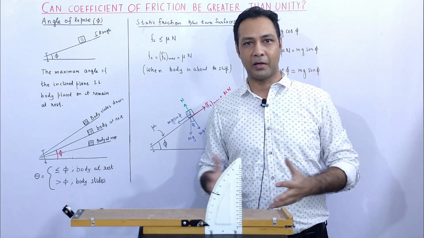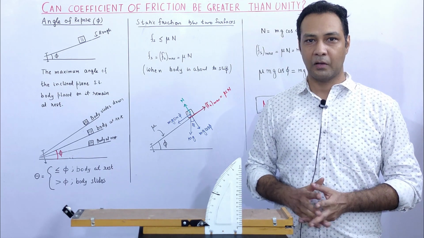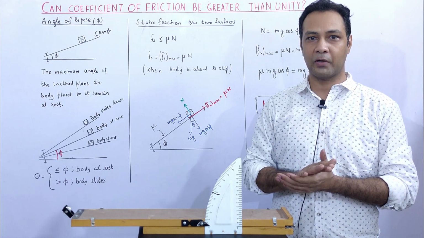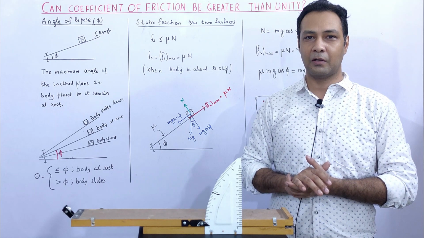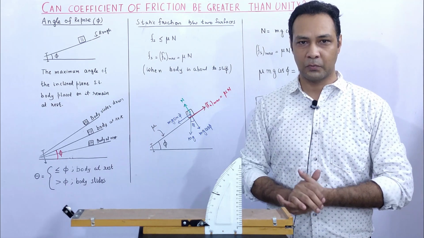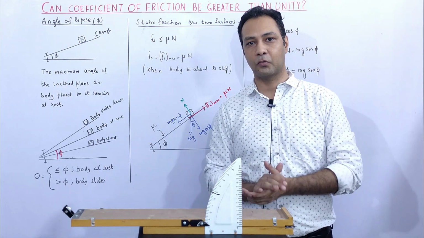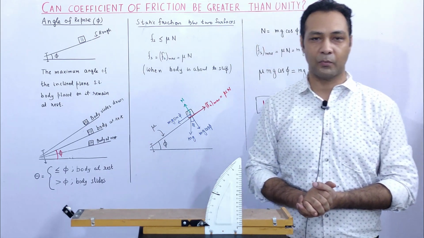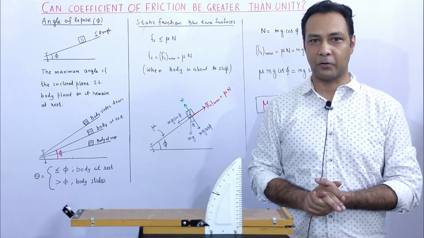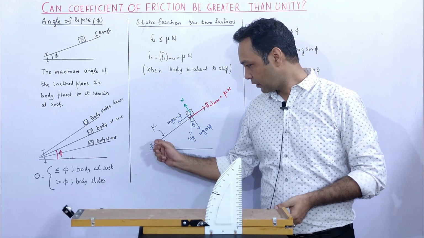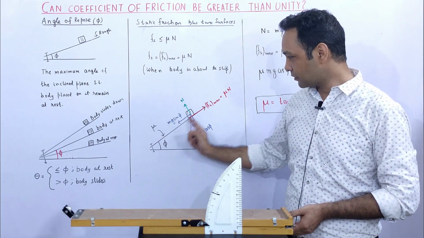It can vary its magnitude, and when the body is about to slip, that is the moment when the body needs static friction most. So it will offer all its value to prevent the slipping. When the body is about to slip, the static friction reaches its maximum value. So suppose this is the angle of repose, which means the body is just about to slip.